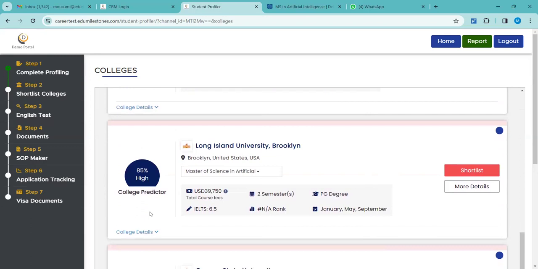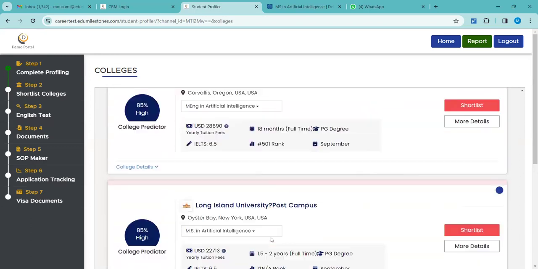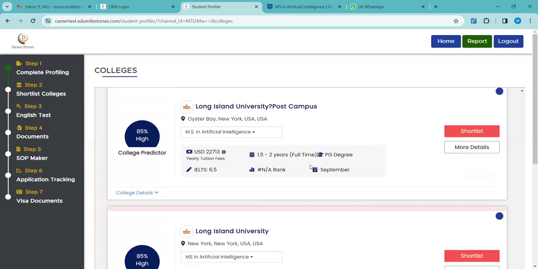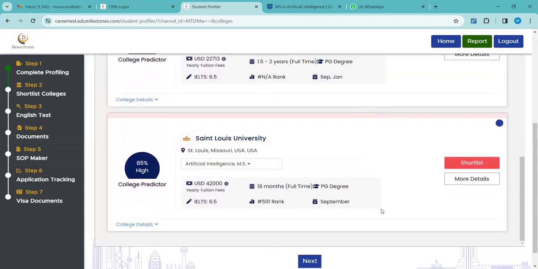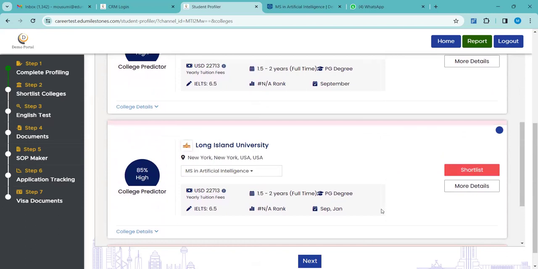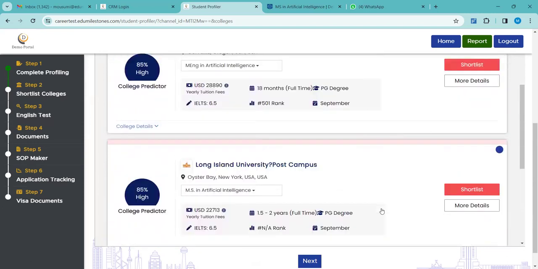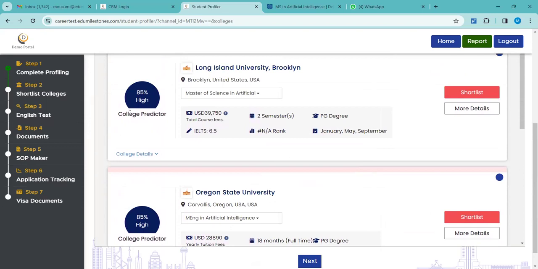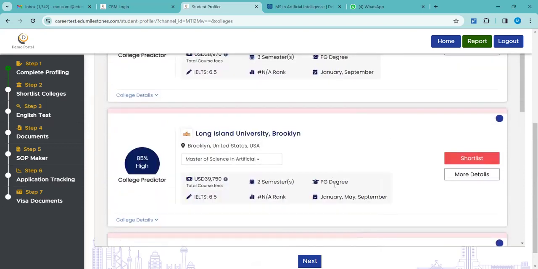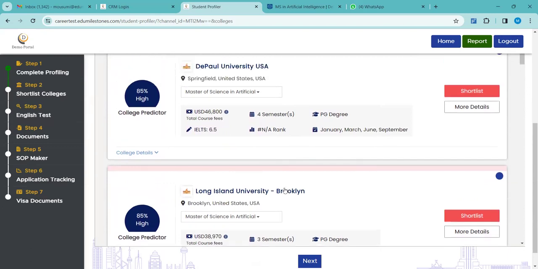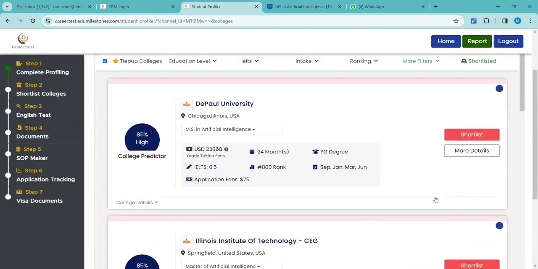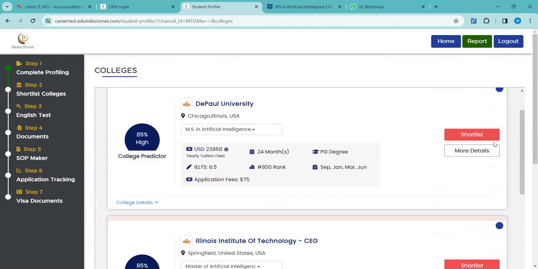So you can also take help from this college predictor. As the profile is good, obviously most of the colleges will show the same kind of scores. There will always be changes, though. As the universities go higher and the ranking goes higher, the predictor scores will also keep changing. Now I want to show you how you can shortlist the universities. I think it is again very easy. You can see the shortlist option here, right? Beside the university's name, I'm clicking on shortlist.